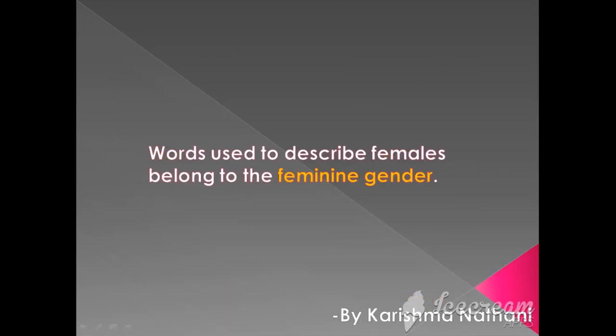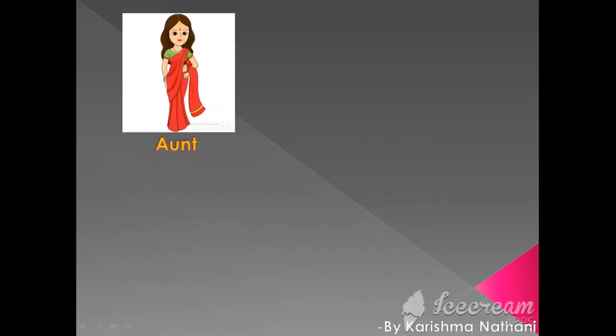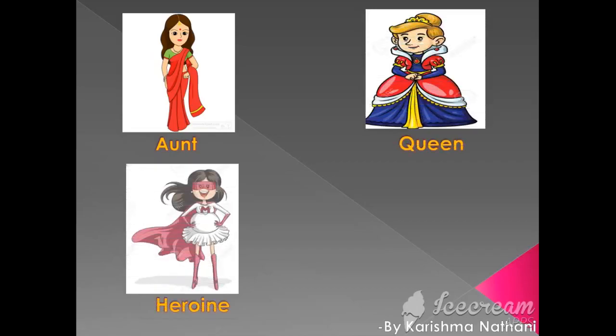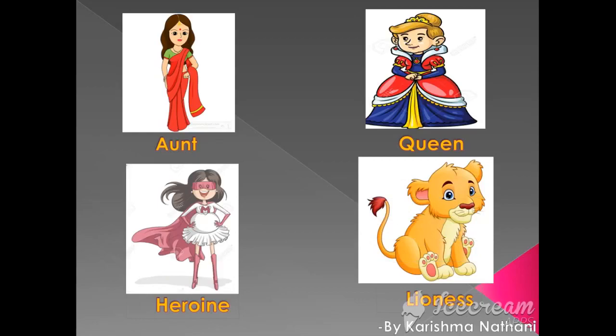Words used to describe females belong to the feminine gender. For example, aunt, queen, heroine, lioness. These all are female, so it is feminine gender.